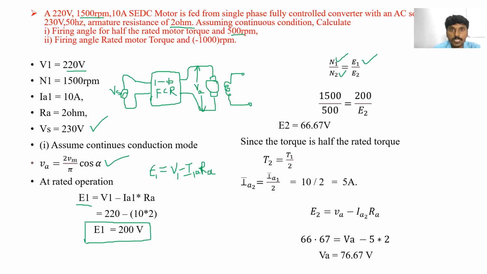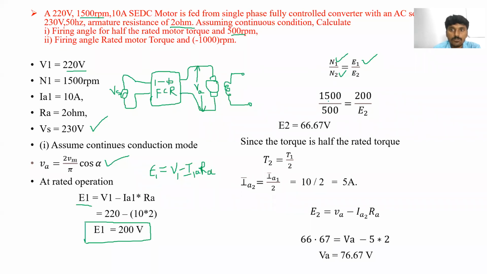When the motor is rotating at 500 RPM, the back EMF definitely changes, so that is the EMF we are going to find out.